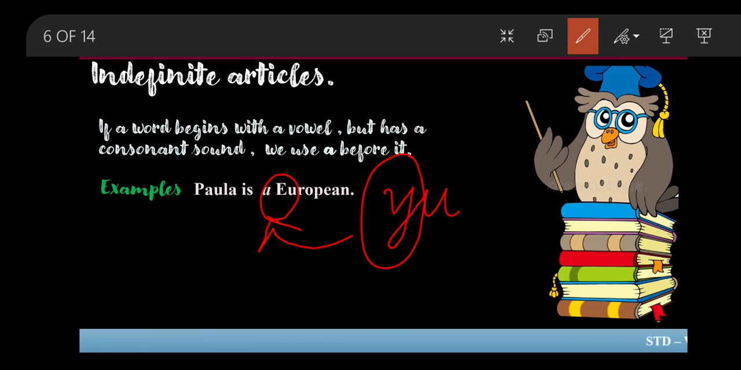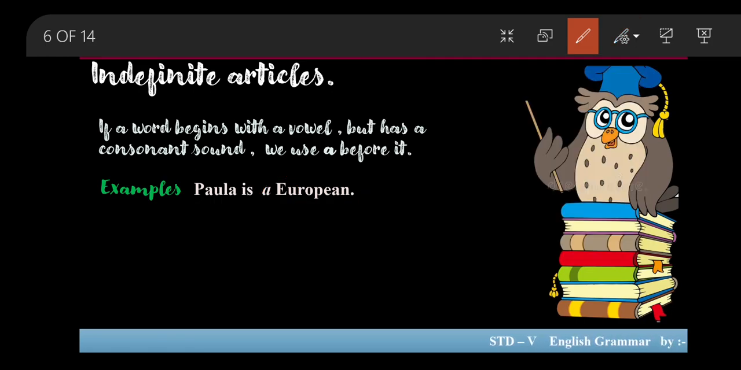Clear or not? Once again, let me repeat it to make it more clear to you. Like a word is beginning with a vowel, like A, E, I, O, U. We know that. Yes. But when we are reading the word, the sound coming out is of a consonant. So the word was European. But when I'm reading it, even if it began with a vowel, the sound was a consonant sound, like European, YU. Clear? So that is why we will be using a here.